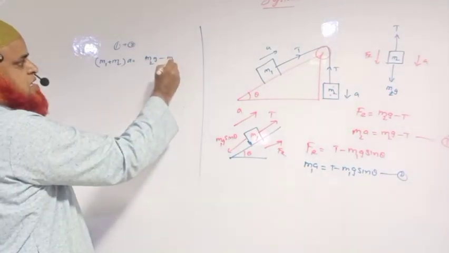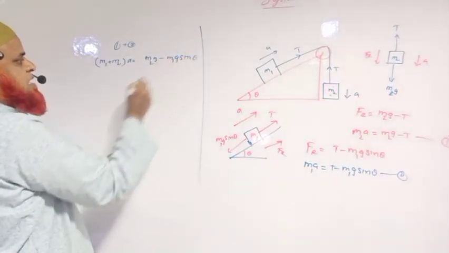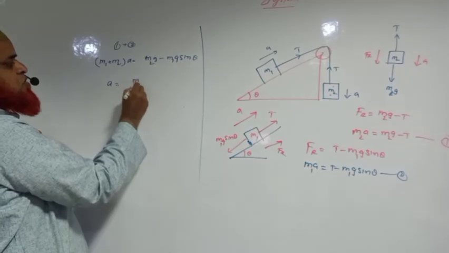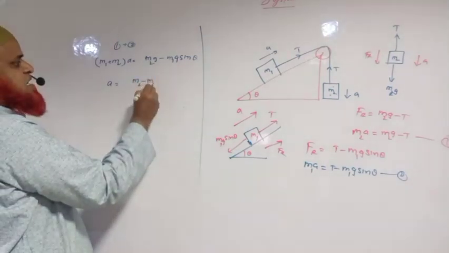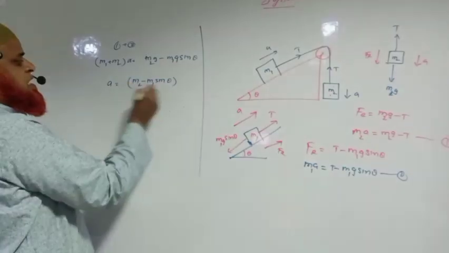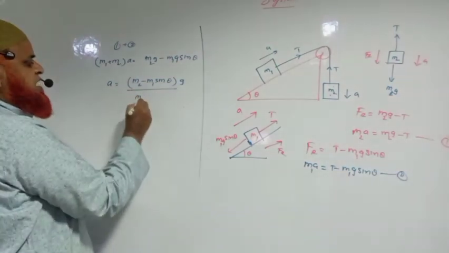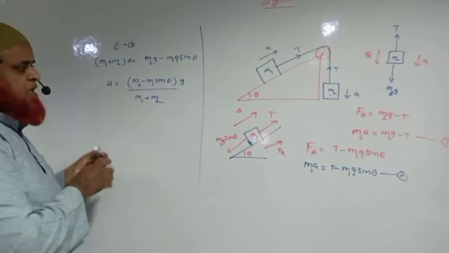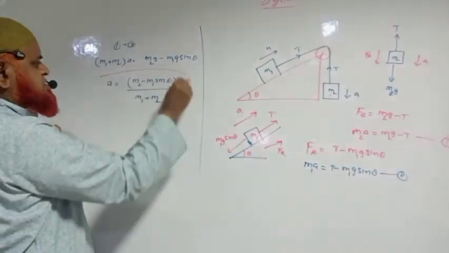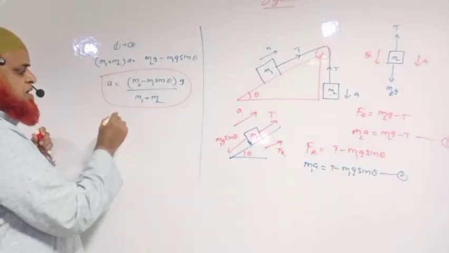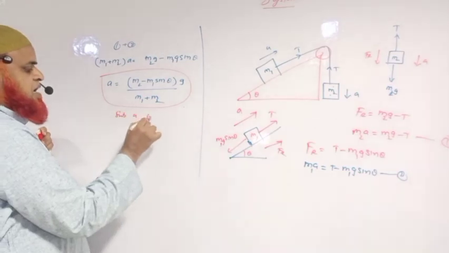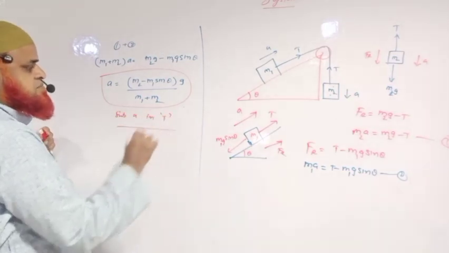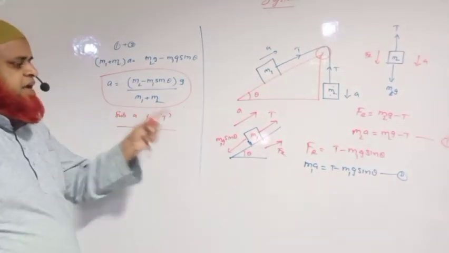M2G minus M1G into sin theta. So acceleration is equal to (M2 minus M1) into sin theta into G, whole divided by M1 plus M2. Okay, so you're getting acceleration like this. Now substituting A in T.